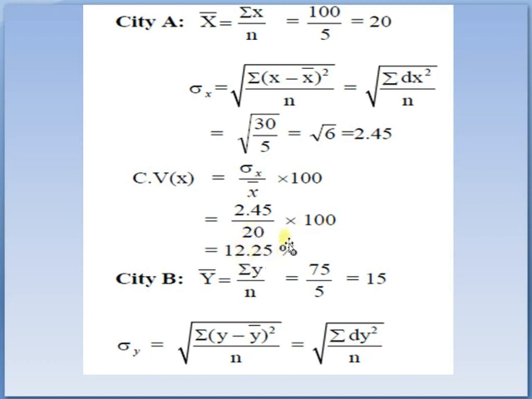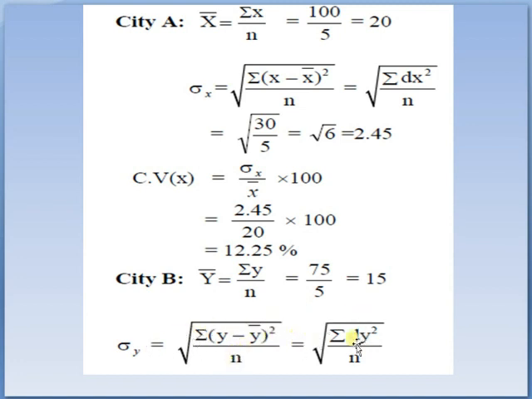Squaring this, Y minus Y bar: minus 5 square is 25, 5 square is 25, 3 square is 9, minus 3 square is again 9 and 0 square is 0. So summation X is 100, summation dx is 0 and summation dx square is 30, summation Y is 75 and summation dy square is 68.